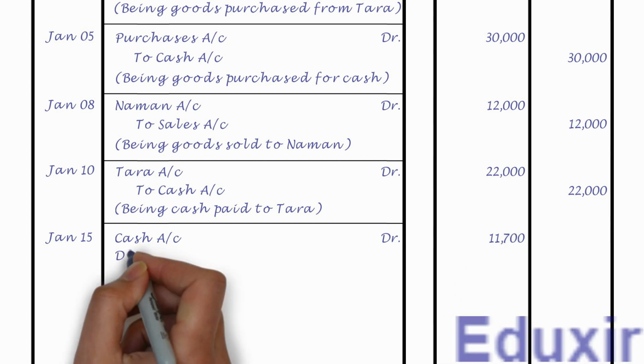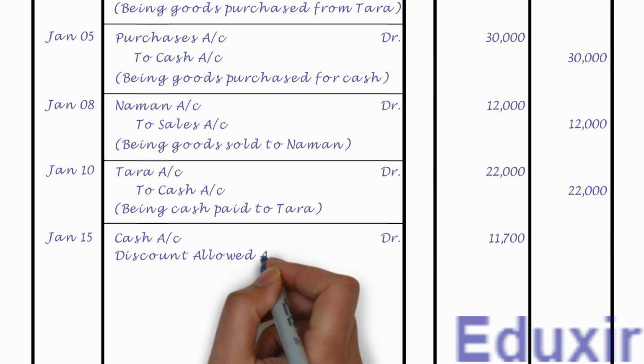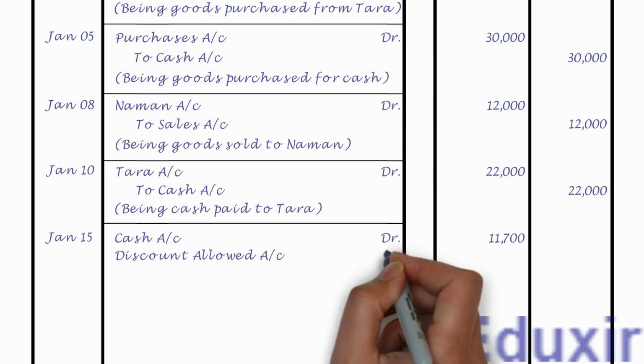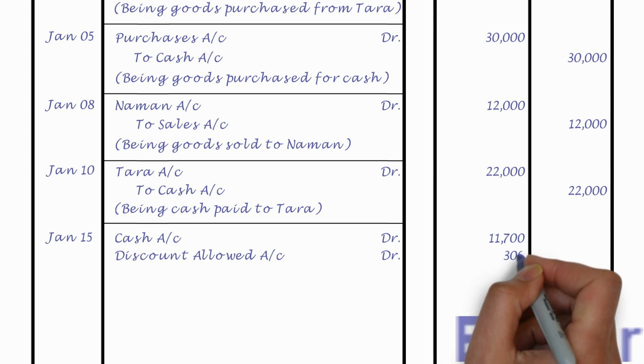Let us then record the discount allowed account as the other debit entry. Let us also write the text DR to indicate that this is also a debit entry. Let us now record the debit amount of 300 rupees in the debit amount column.